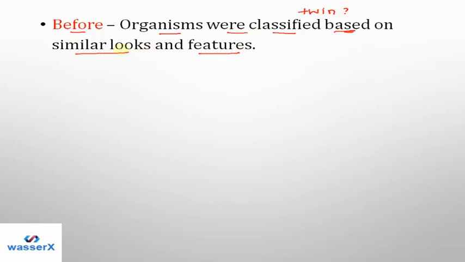They have similar looks and similar features, so we cannot classify them. And this was based on morphology. Morphology means their looks and some features. So initially we classified organisms on the basis of their morphology, but it didn't work out for us. So we got a new idea.